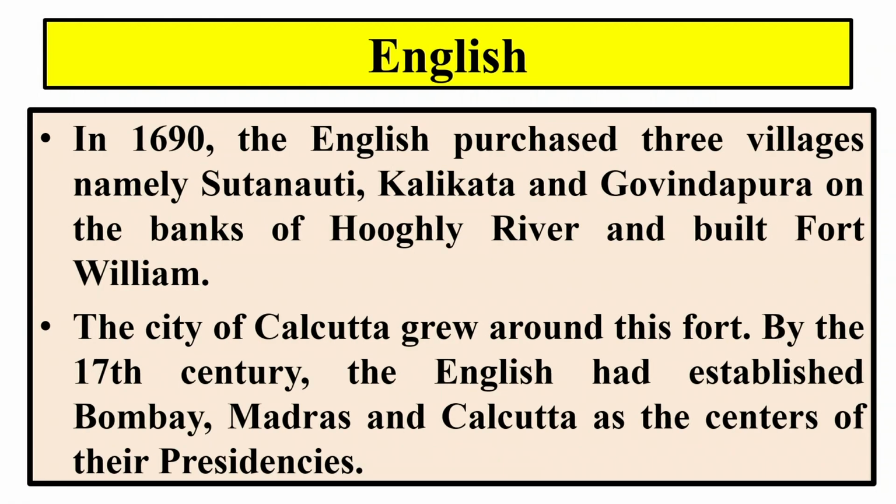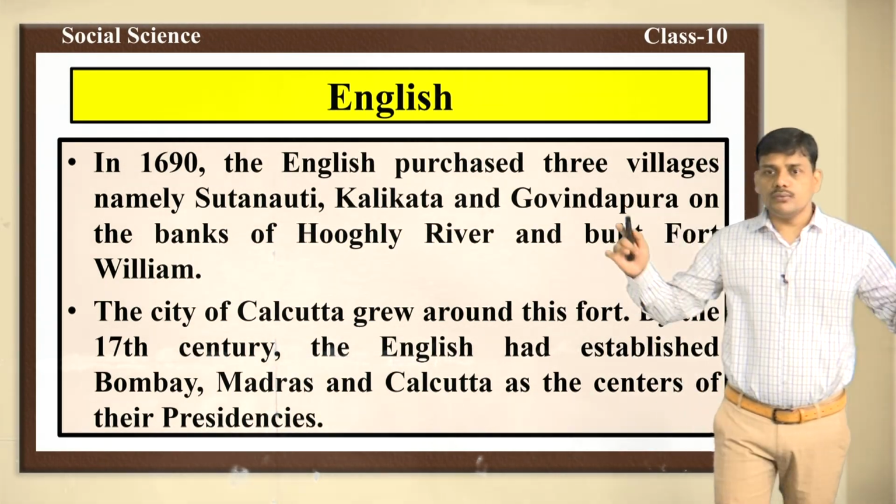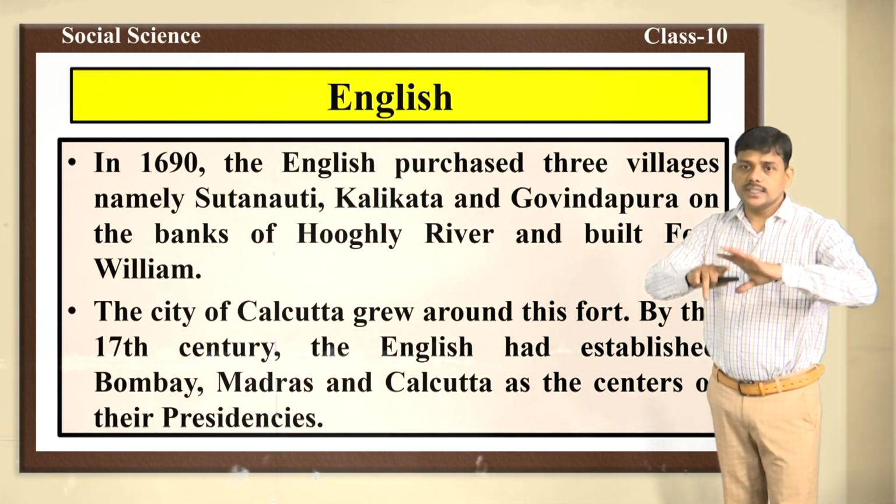After that, in the year 1690, the English purchased 3 villages. What were those 3 villages? Sutanuti, Kalikata, Govindapur on the banks of the Hooghly River, and built Fort William. That means with the help of these 3 villages, they built Fort William, and the city of Calcutta grew around this fort.